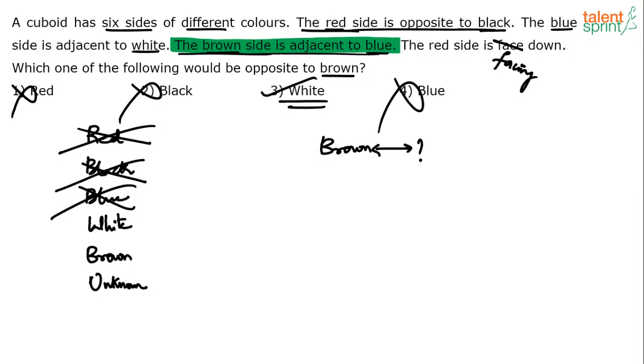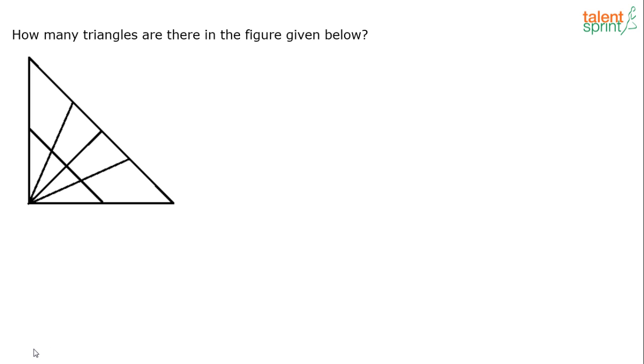So the next question on your screens now. Somebody says I overlooked the statement that the brown side is adjacent to blue. You can't overlook a statement in a question which has got only 3 statements. No, how can you do that? Focus. Finally we have something very interesting. How many triangles are there in the figure given below?